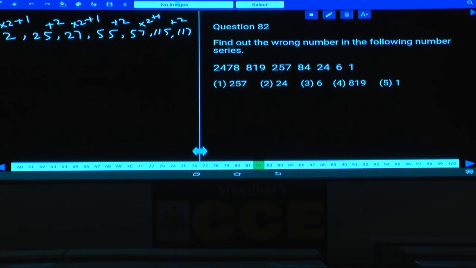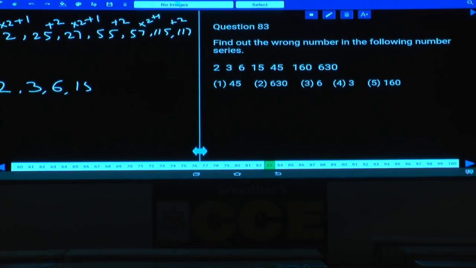Now let us discuss this 82 afterwards. Then question number 83. Yes, tell me what is this 83. 2, 3, 6, 15. Next one is 45. After this 45, 160. And next to 160 is what? 630. Then tell me what is the relation between these elements.